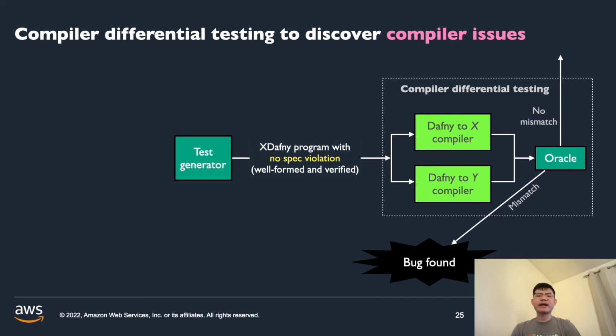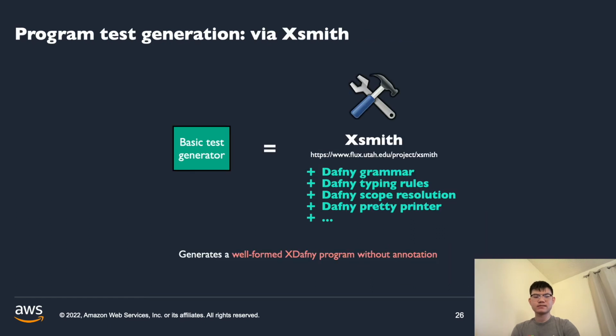Now, given an X-Dafny program with no specification violation, we could perform the conceptually straightforward differential testing. We provide a program to multiple compilers, run the compiled programs, and see if their outputs are the same. The difficulty here is in the underspecified behaviors of many constructs in Dafny, which allows different compilers to produce programs with different behaviors, causing legal mismatches in the outputs. It is the job of the Oracle to normalize the outputs so that XDSmith doesn't report legal mismatches as illegal mismatches.